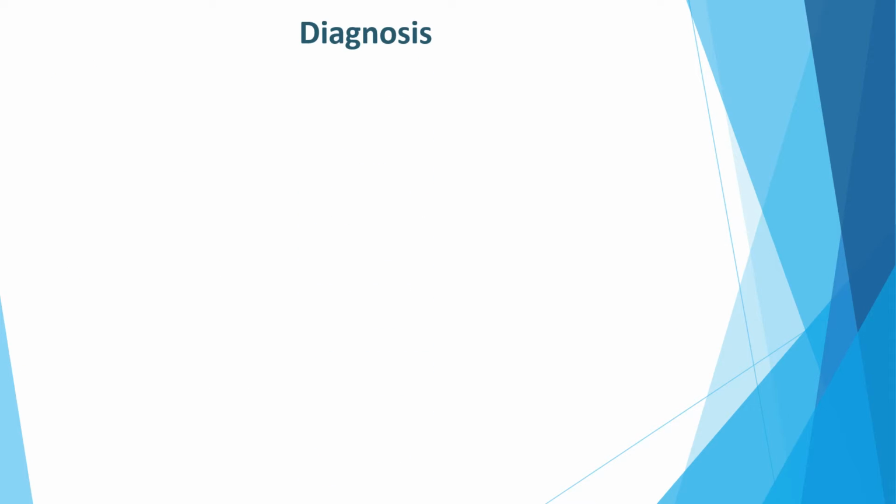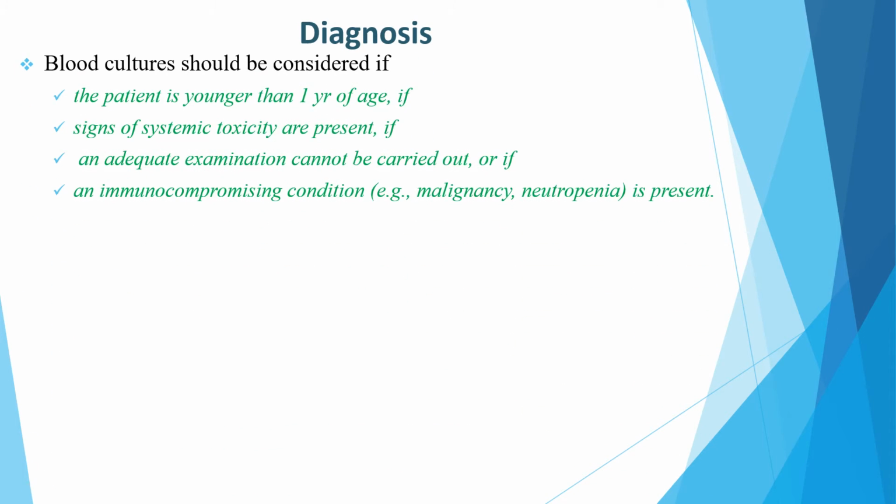Cellulitis is diagnosed clinically. Blood culture should be considered if the patient is younger than 1 year of age, if there are signs of systemic toxicity, if an adequate examination cannot be carried out, or if an immunocompromising condition such as malignancy or neutropenia is present.